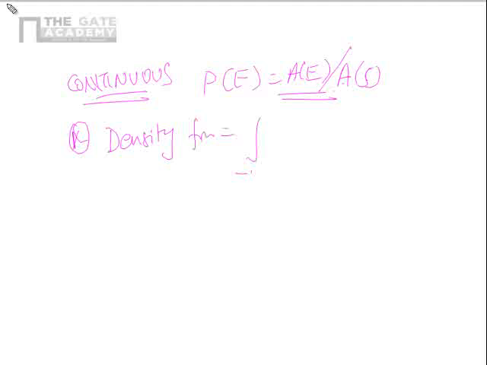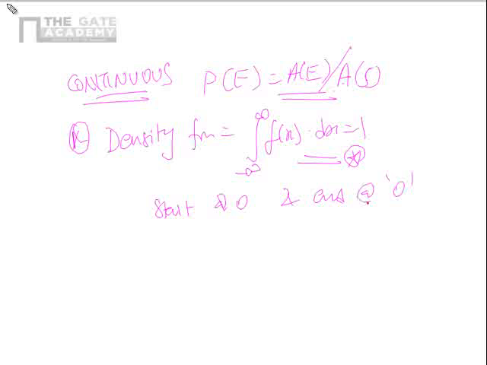Density function is nothing but integral from minus infinity to infinity of f of x dx has to be 1. This is a very important property of the density function. Based on this, we proved that it has to start at 0 and end at 0. Correct? Because we are accumulating infinite values, still we want to get a finite one. That means it should start at 0 and end at 0.